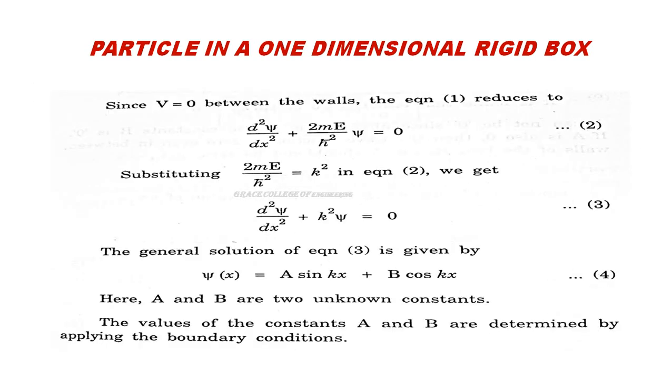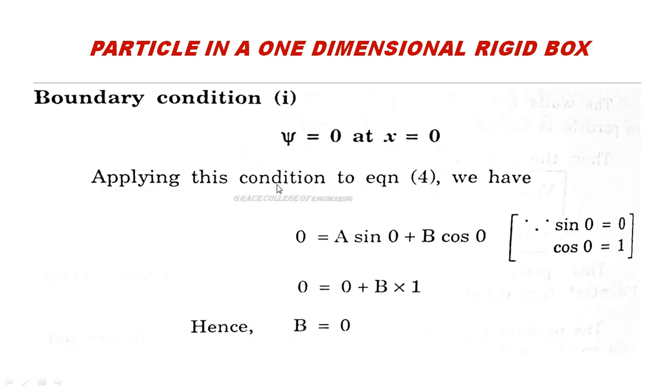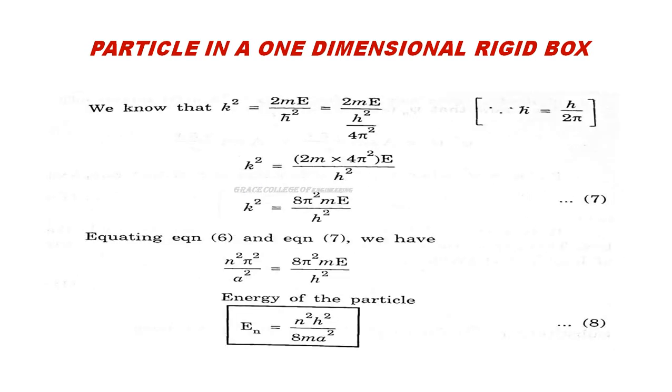From this equation we already know k squared is equal to 2m E by h cross squared. Now we are going to write that equation again. K squared is equal to 2m E by h cross squared. What is h cross? It is the reduced Planck's constant. So h cross is nothing but h by 2 pi. So here h cross squared we can write as h squared by 4 pi squared. இது மேலே போயிடுச்சுன்னா எப்படி எழுதிக்கலாம்? 8 pi squared m E by h squared. This is equation number 7.